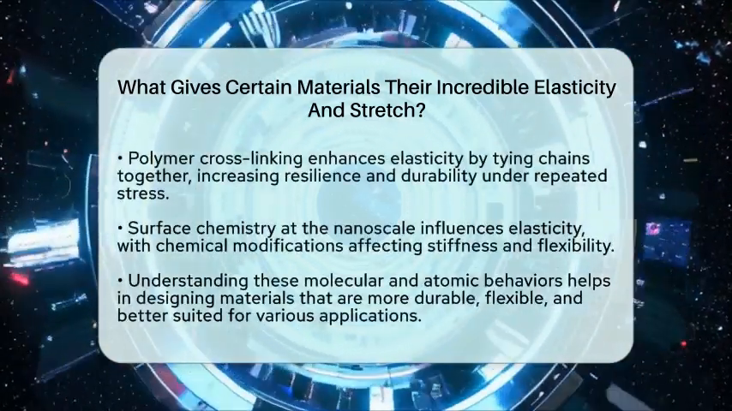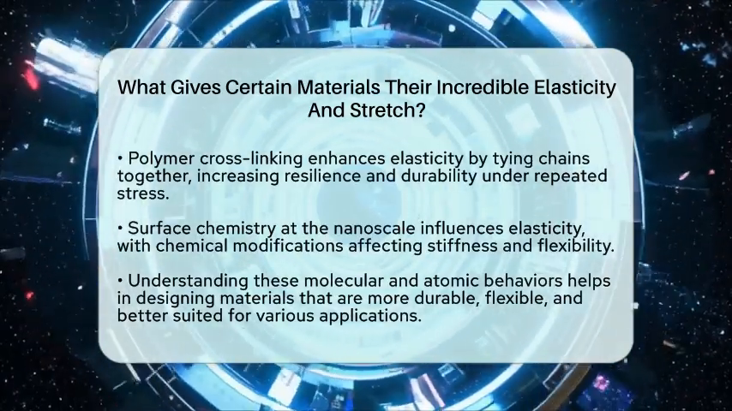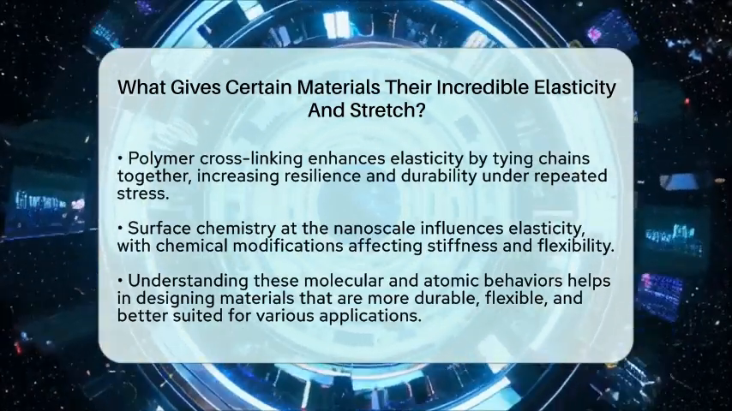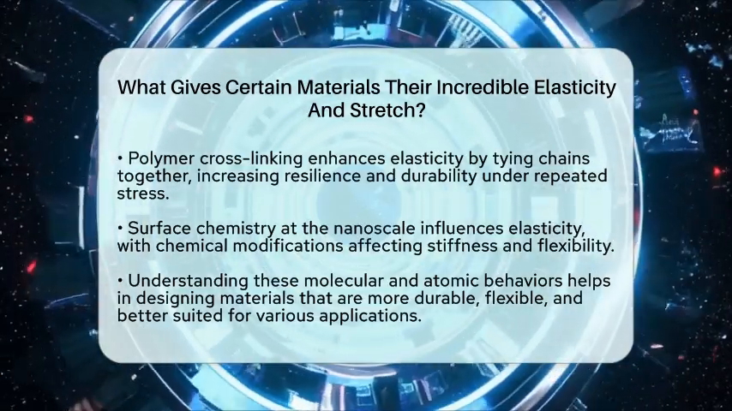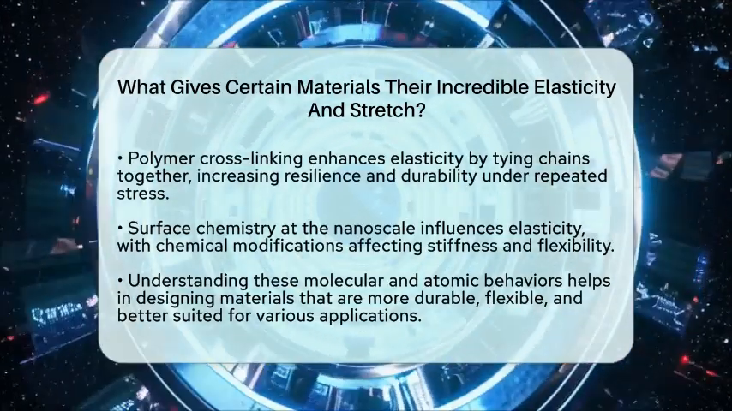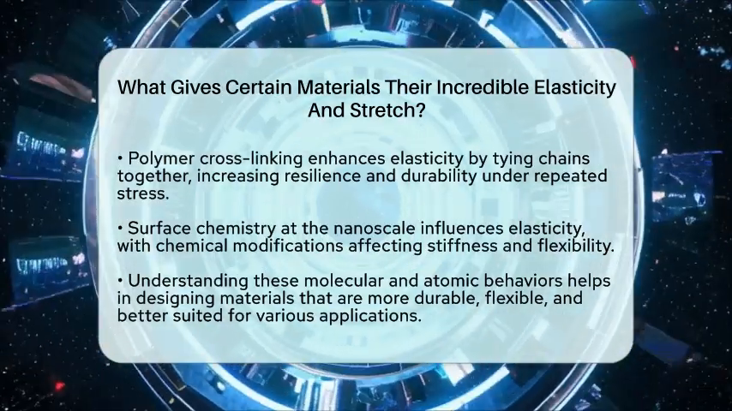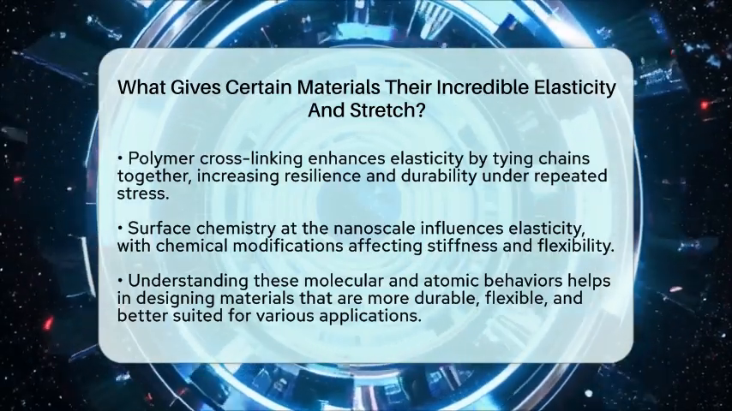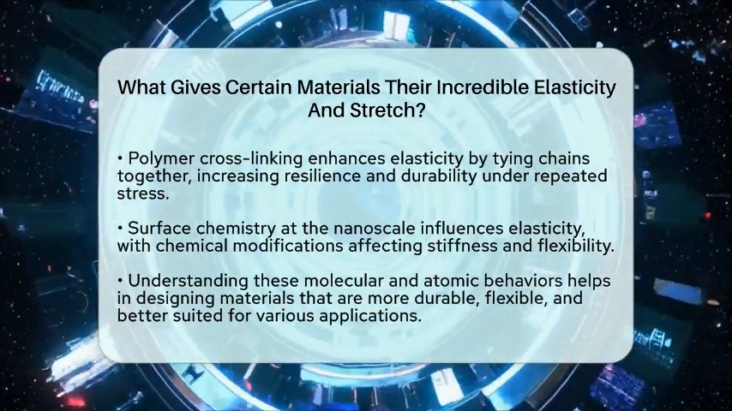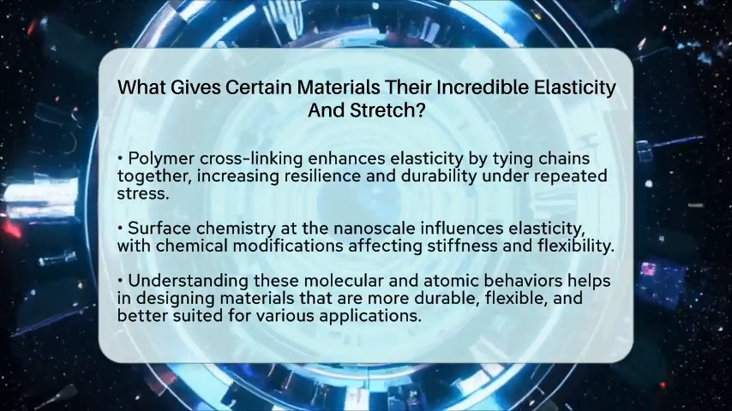At the nanoscale, surface chemistry influences elasticity too. Removing certain chemical groups from a material's surface can make it stiffer, while adding them back can make it more flexible. These tiny changes affect how the material responds to stress and can determine how easily it might fail under pressure. Understanding what makes some materials so elastic helps us design better products.